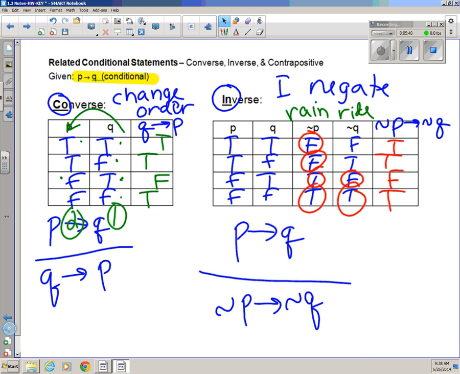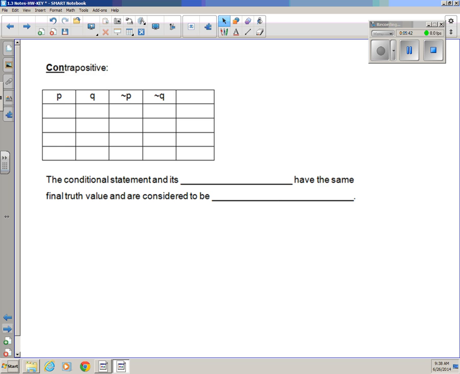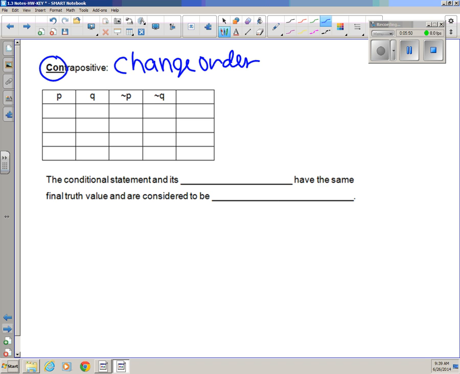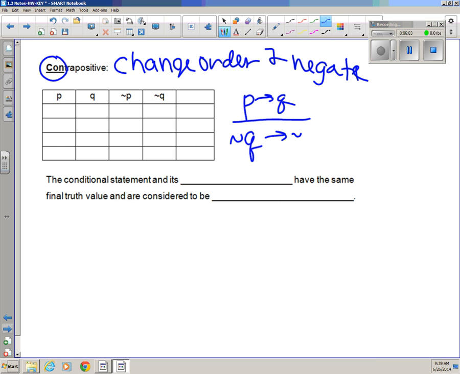The last related conditional is something called a contrapositive. The longest word, you do the most things to it. Not only do you change order, how cool is this, but you also negate. So if my conditional is P then Q, my contrapositive is change order and negate. Pretty easy. Very easy to memorize this stuff.